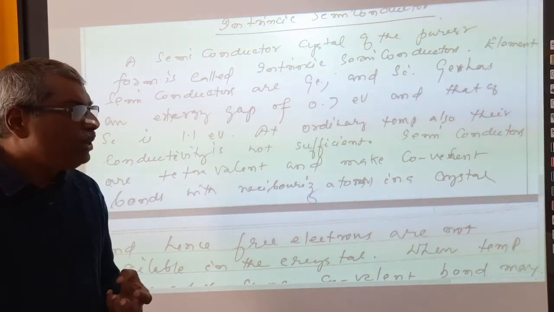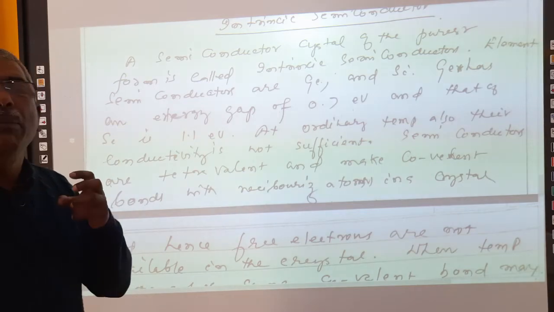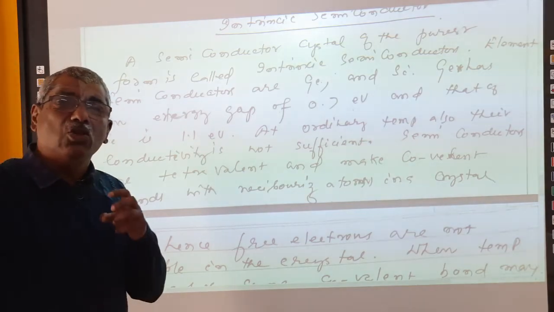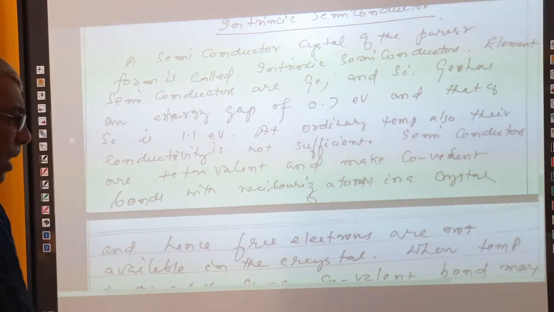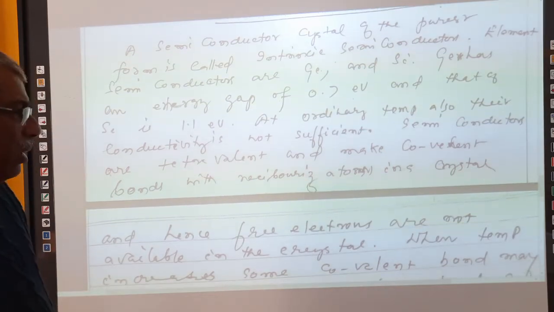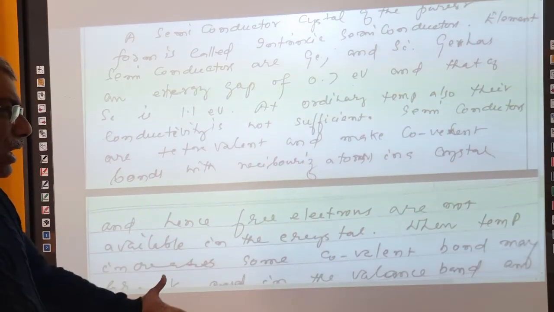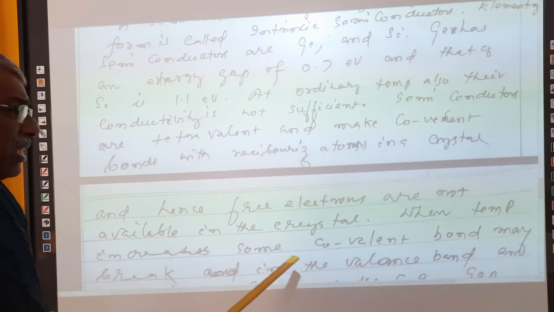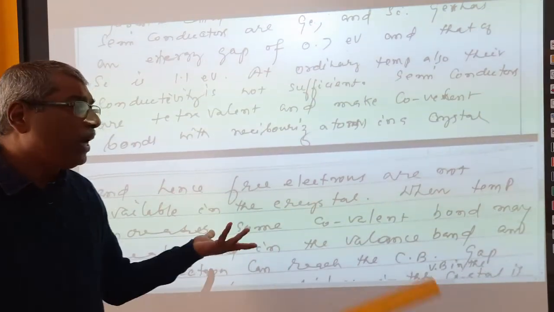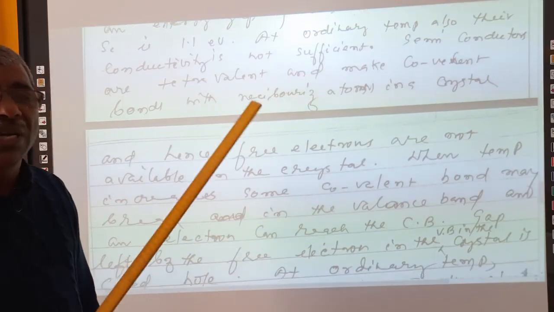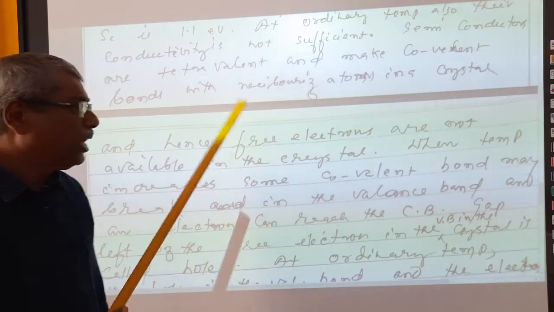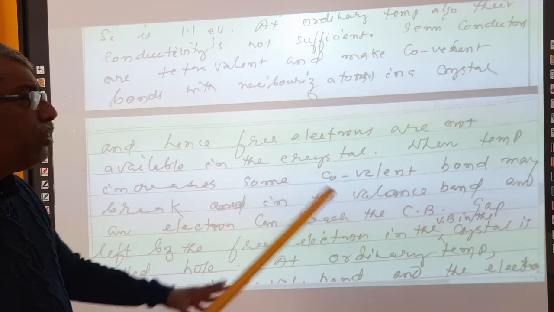That is why semiconductors behave more or less like an insulator at ordinary temperature, right? Hence, free electrons are not available in the crystal in the conduction band. When temperature increases, due to thermal agitation, some covalent bonds may break.